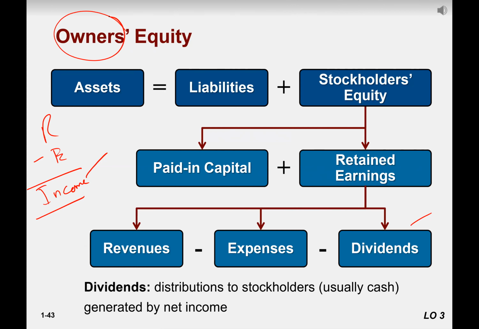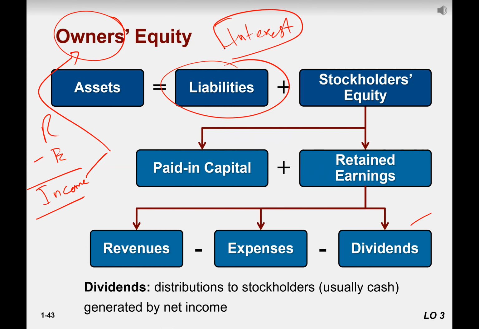Owners, right? So the business should give them income. For liability holders, the business pays them interest, but not the income, right? Income always belongs to owners.